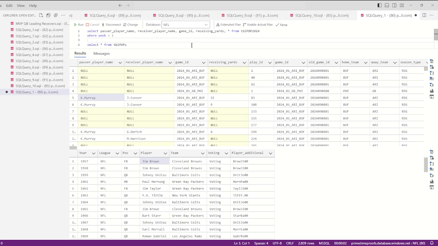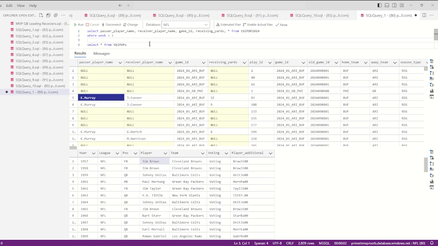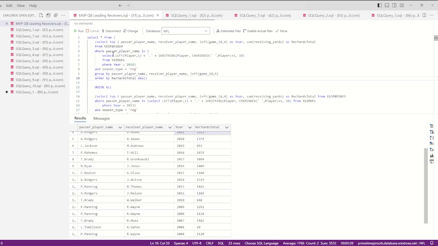The first thing I had to do, if you'll notice, the player name in play-by-play is different than the player name in the MVP table, so we had to do some string manipulation to get those to match. Here you can see I manipulated the name so that it takes the first initial and a period and the last name. There are player IDs behind the scenes and in different tables, but for this I decided it was not worth joining to another table. Implied in the video's prompt is regular season games, so I've included that clause right here.